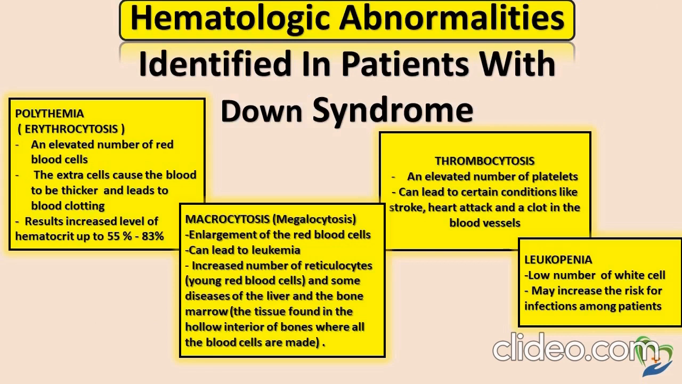Microcytosis or macrocytosis causes enlargement of red blood cells, and can lead to leukemia, an increased number of reticulocytes, which are young blood cells, and some diseases of the liver and bone marrow, the tissue found in the hollow interior of bone where all the blood cells are made. Thrombocytosis, an elevated number of platelets, can lead to conditions like stroke, heart attack, and clots in the blood vessels. Leukopenia, a low number of white cells, may increase the risk of infection among patients.